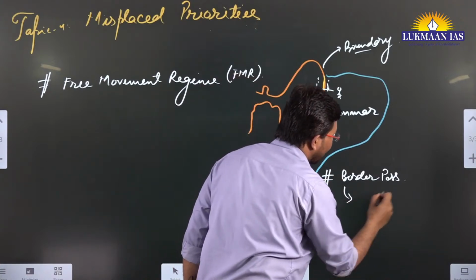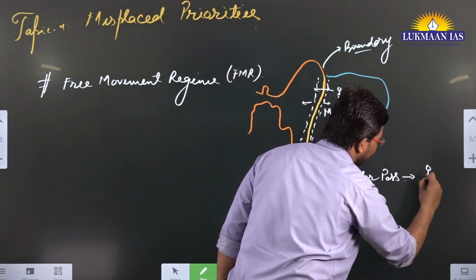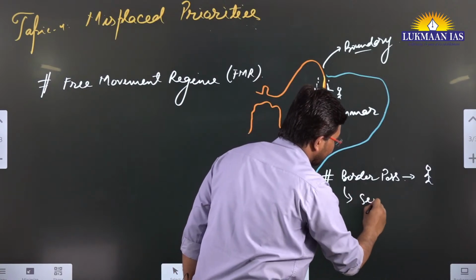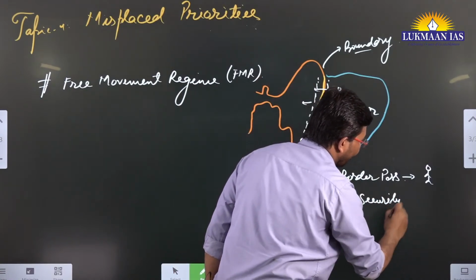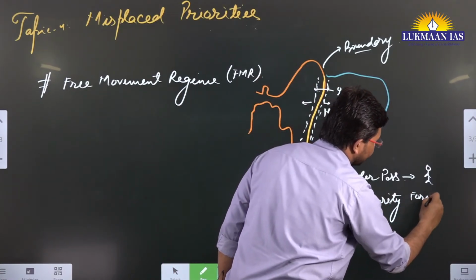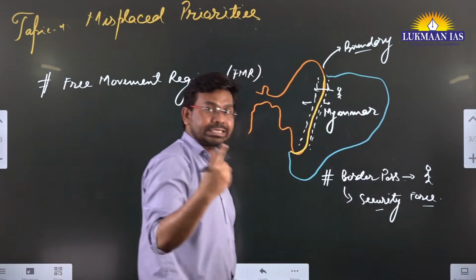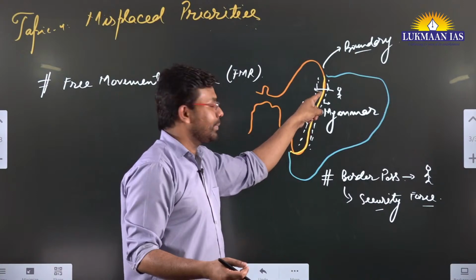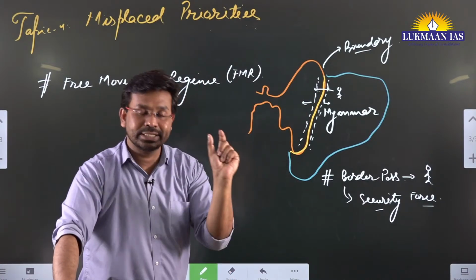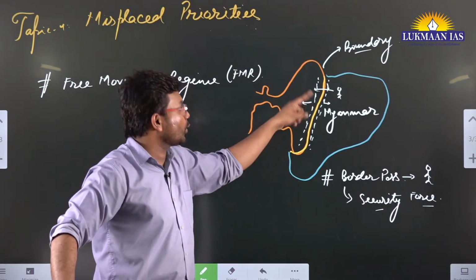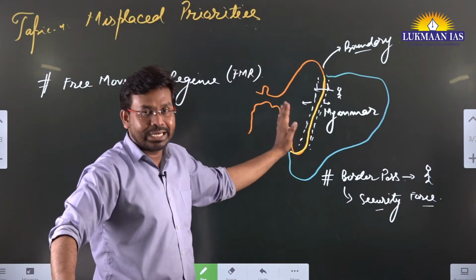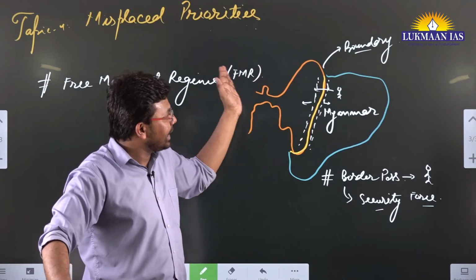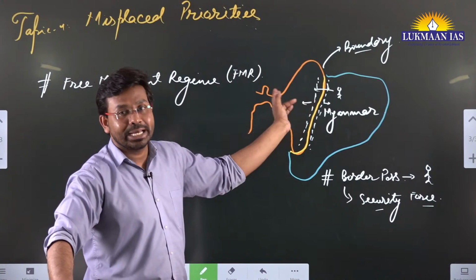So this border pass is provided to the people in the bordering areas by the security force that is deployed in this particular region. A person who wants to come from Myanmar to India from the neighboring bordering region just needs a border pass. He can cross over to India, he can reside in India for sufficient time, let's say 6 weeks, and then he can have multiple entries and multiple exits.